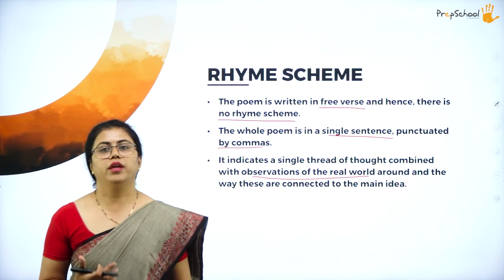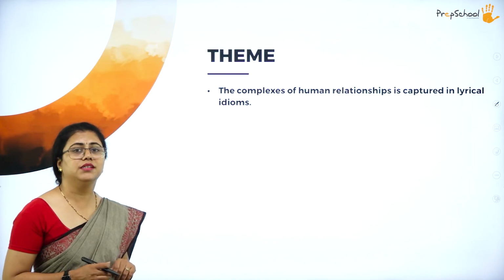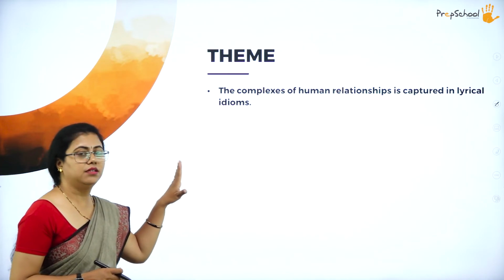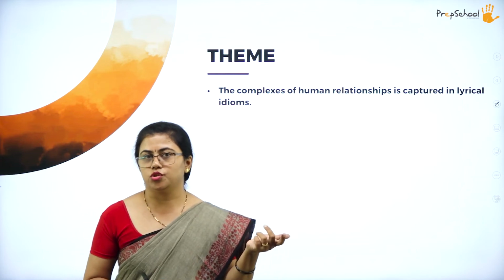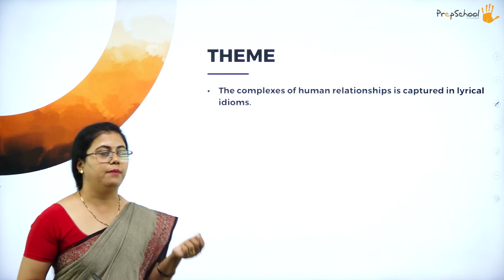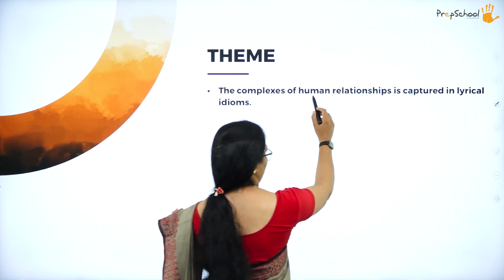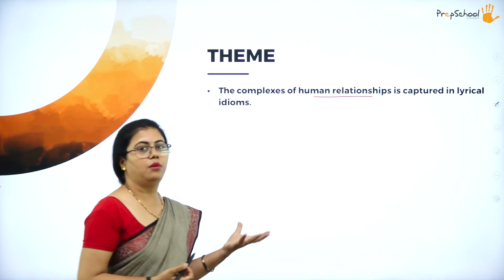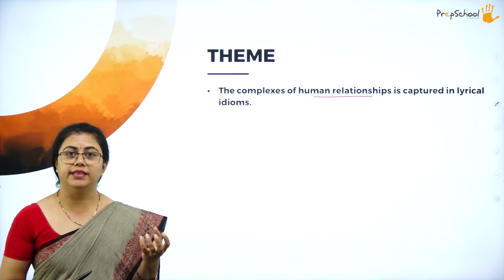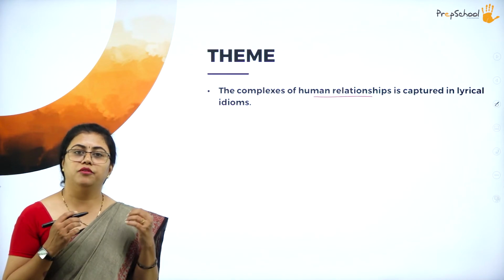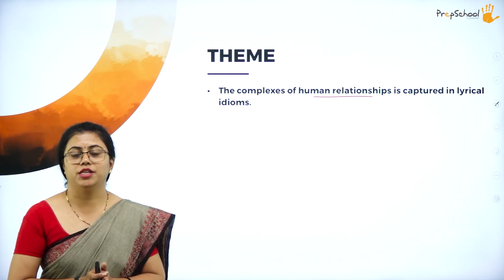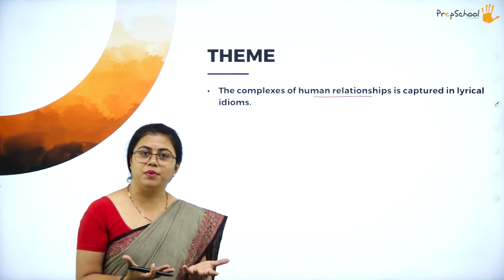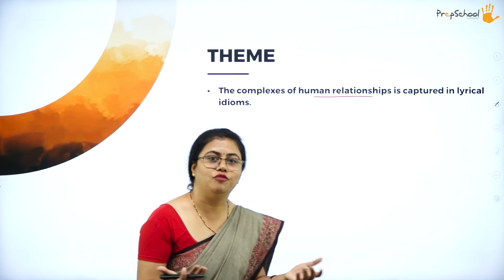Going on to the theme, what is the theme here? As I said, the most common theme of Kamala Das's poetry, or her short stories for that matter, is the complexities of human relationships. What complexity can you see in this poem? The fear of losing her mother is a complex human relationship. You love somebody the most and you are on the verge of losing them.